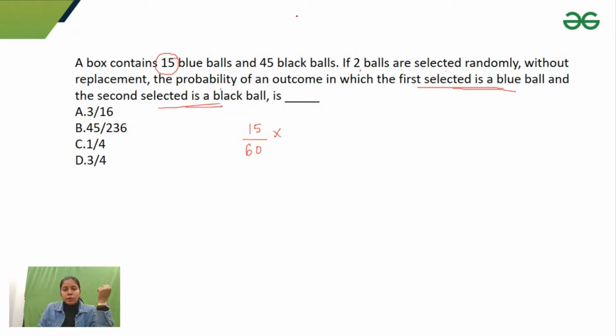Now I am left with 14 blue balls and in total I have 59 balls, right? So now the probability that the selected ball is a black ball would be 45 upon 59, right? Now I can solve this to get an answer. 15 fours are 60, so it would become 45 by 236. Option B is correct.